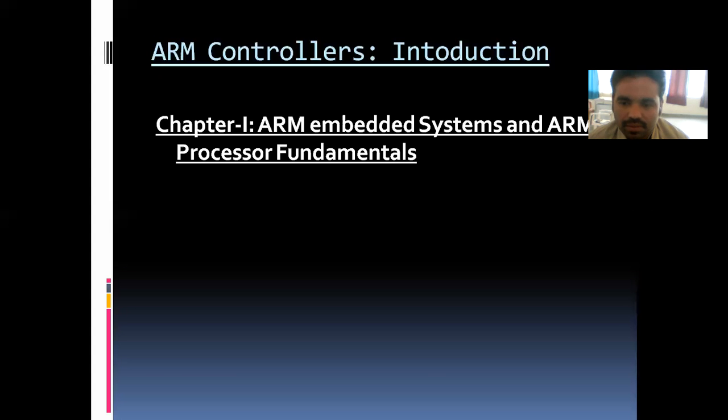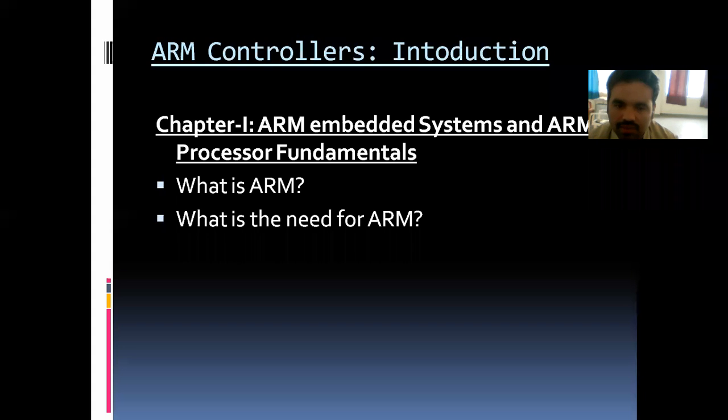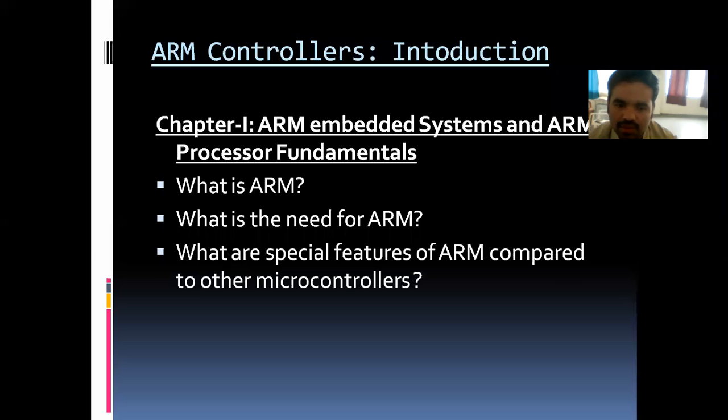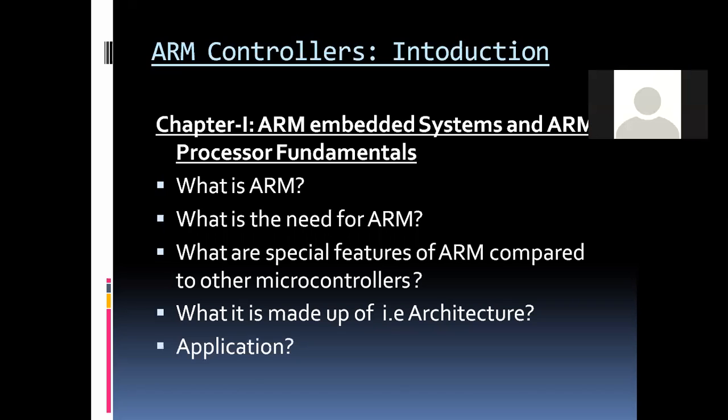So I am going to start with the first chapter, that is ARM embedded system and ARM processor fundamentals. Here we are going to brief what is ARM, then what is the need for ARM, then what is the purpose of ARM, then what are the special features of ARM compared to the other microcontrollers, then what it is made of, that is its architecture, then what are the applications of ARM. If anybody is not able to hear me, can text me.